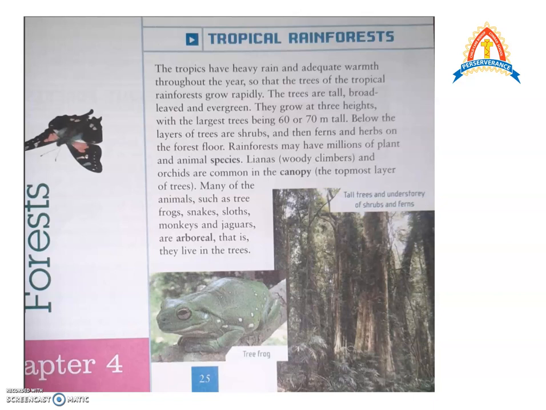The topmost layer of the trees here reach out for the sun and they form the canopy, that is, they cover the forest. There are certain places in a rainforest where the forest cover is so thick that even the sunlight does not come down.